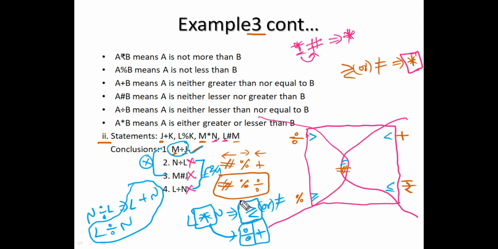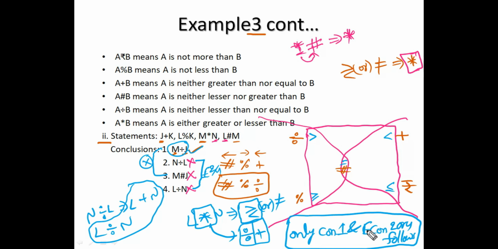So finally the answer for this question is only conclusion 1 and either conclusion 2 or 4 follows. Only conclusion 1 is 100%. Either 2 or 4, 2 is 50%, 4 is 50%, together they are giving 100%. Okay.